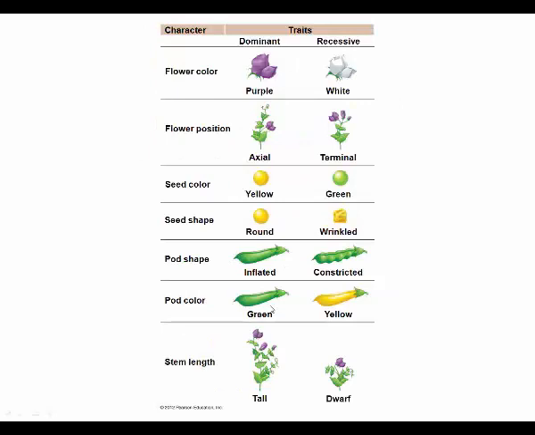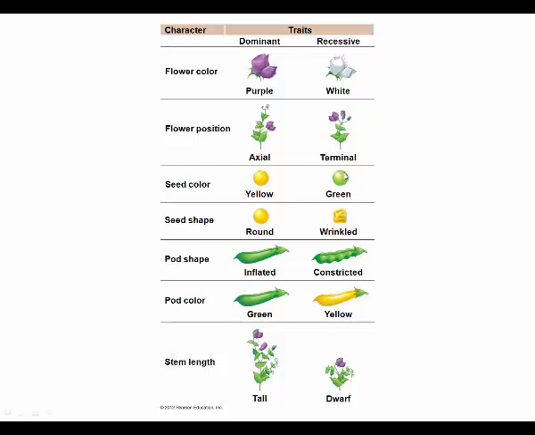The 7 traits that he looked at were flower color, flower position, seed color, seed shape, pod shape, pod color, and stem length. These were 7 traits that were known to be very well inherited, stably inherited from one generation to the next. On the left-hand side of the 2 traits was the version of each trait that was known to be most prevalent.